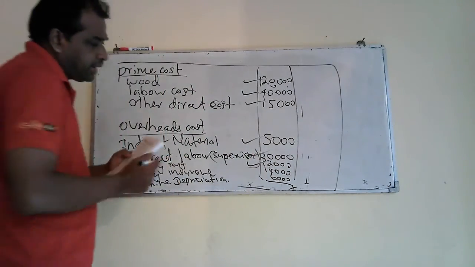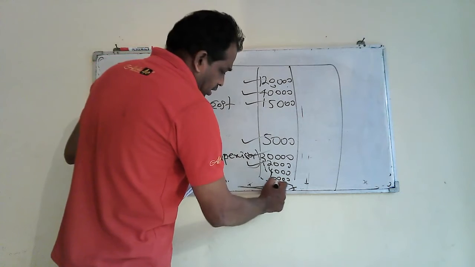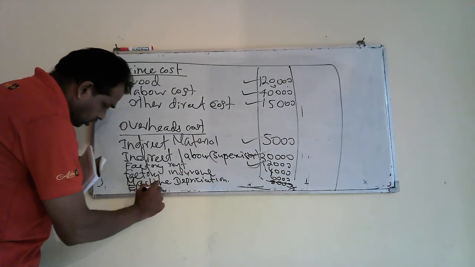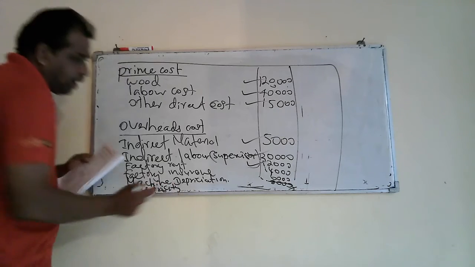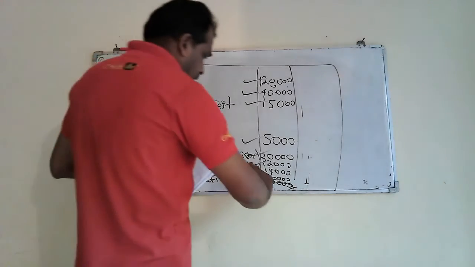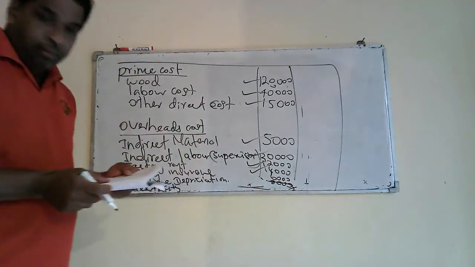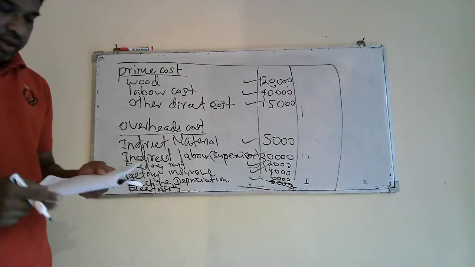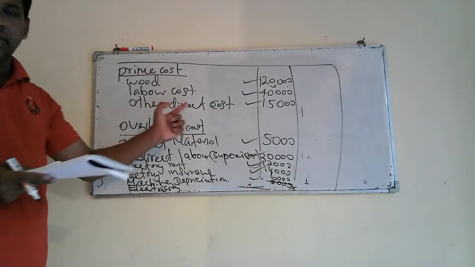Fuel and electricity we haven't taken yet, so we can mention fuel and electricity 8,000, and factory insurance 14,000, machine depreciation 6,000. Right. We have got all the values given in the question.